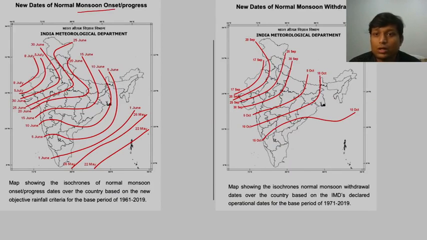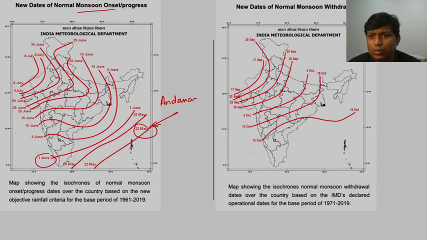When we are saying onset, again I forgot to tell you that we consider onset of monsoon over Andaman as well, right? So onset of monsoon over Andaman is on 22nd of May. Then when it hits the Indian landmass, 1st of June. The last date was also 1st of June.